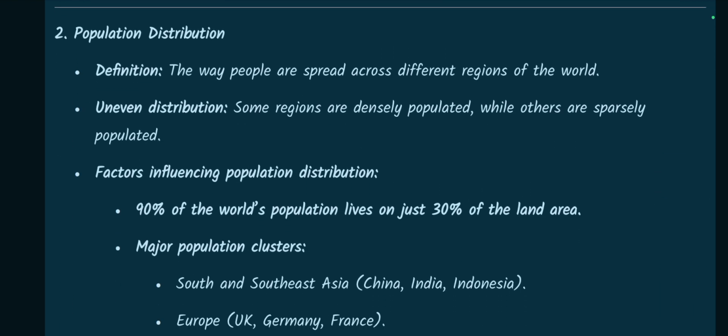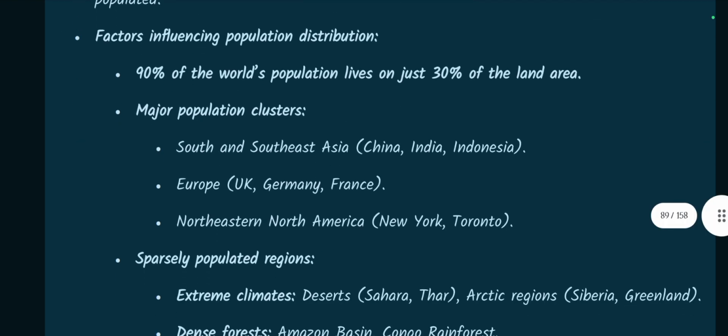Number two, population distribution. Definition: the way people are spread across different regions of the world. Uneven distribution. Some regions are densely populated while others are sparsely populated. Factors influencing population distribution: 90% of the world's population lives on just 30% of the land area.